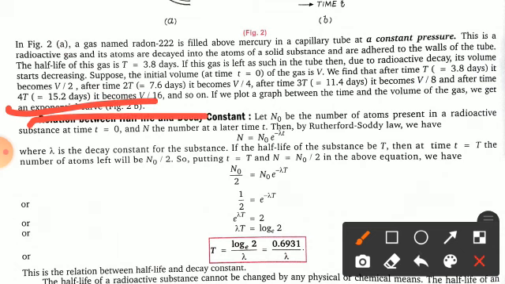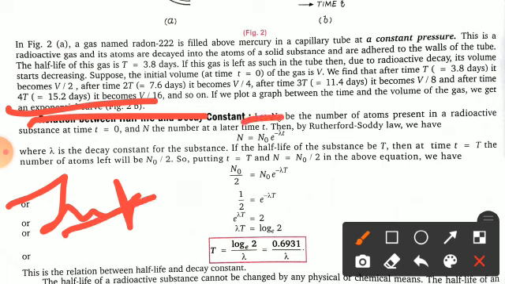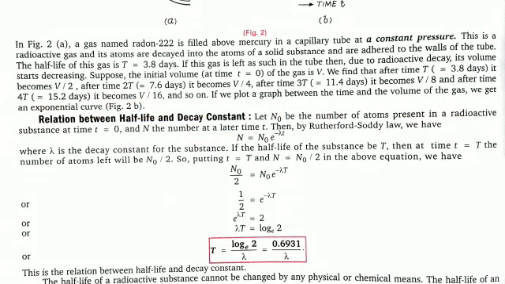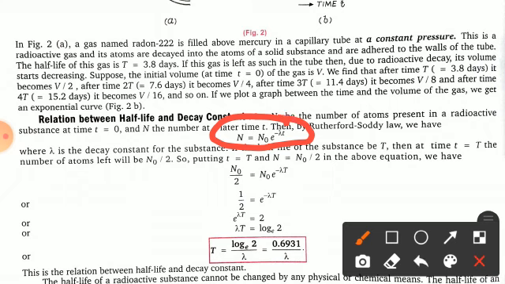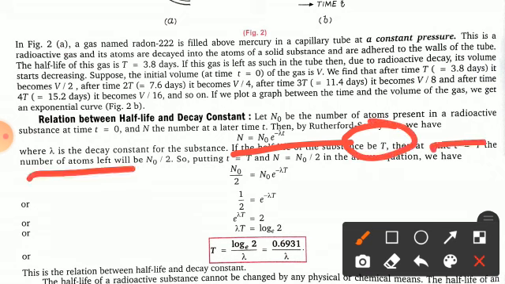Now what is the relation between the half-life and the decay constant? This is the most important one. Let N0 be the number of atoms present in a radioactive substance at time t = 0, and capital N be the number at a later time t. Then according to the Rutherford-Soddy law, which we have already discussed in lecture 1, N = N0 e^(-λt), where lambda is the decay constant or radioactivity disintegration constant, you can also say it. For the substance, if the half-life be capital T, then the time t = T, and the number of atoms left is equal to how much? N0/2.